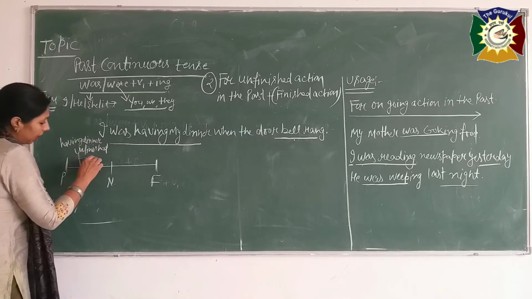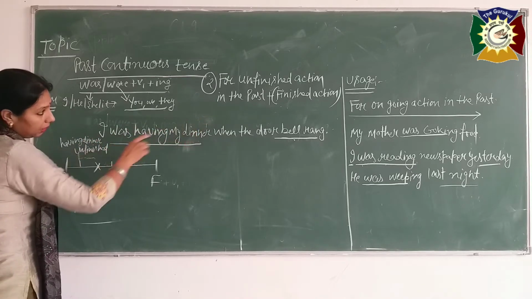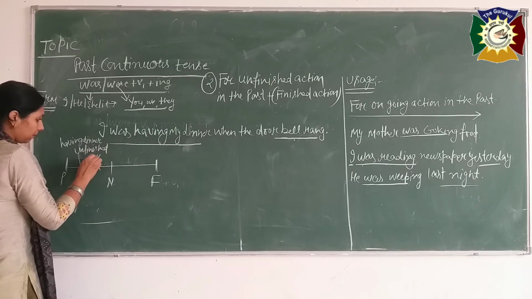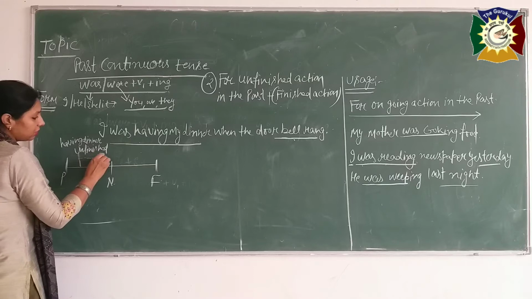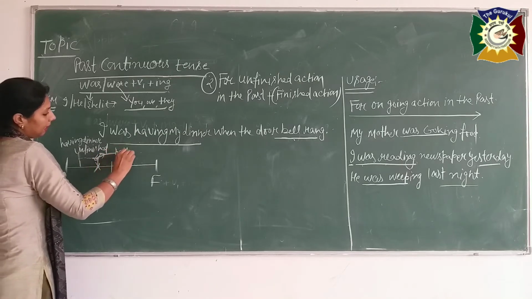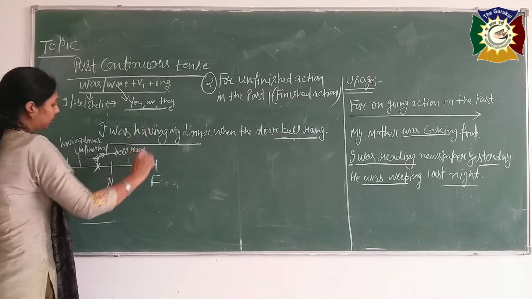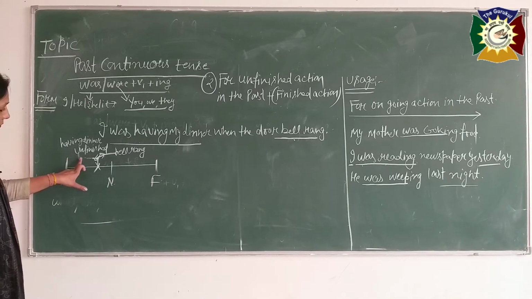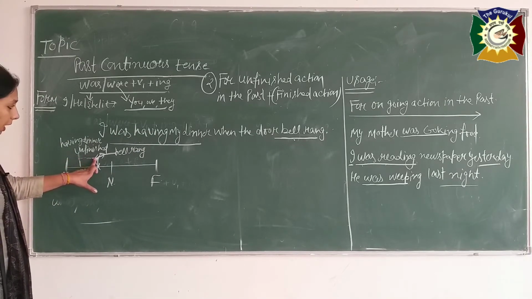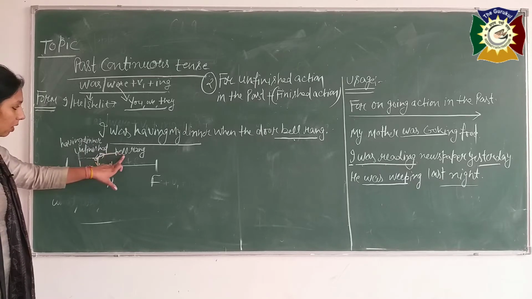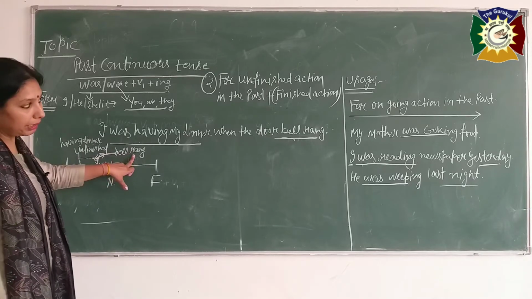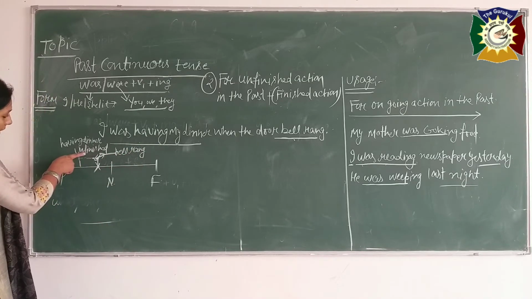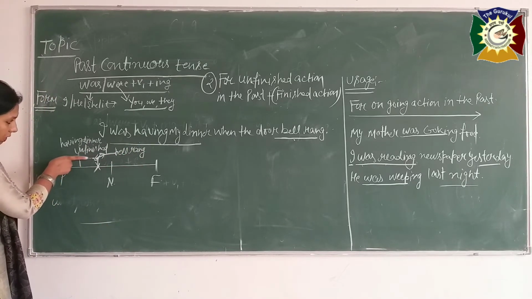Okay, but as soon as you heard their bell ring, see here it is. Okay, this is the finished action. Which is the finished action, children? Bell rang. See, unfinished action means the action was going on up to that point when you heard their bell ring. Okay beta, what happened at that time? You stopped taking your dinner, because it was going on.